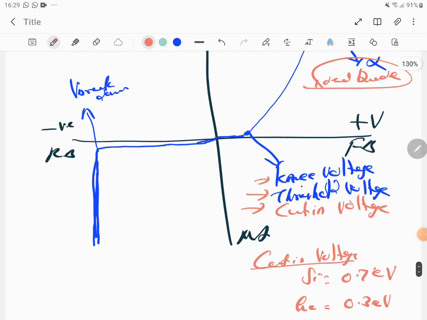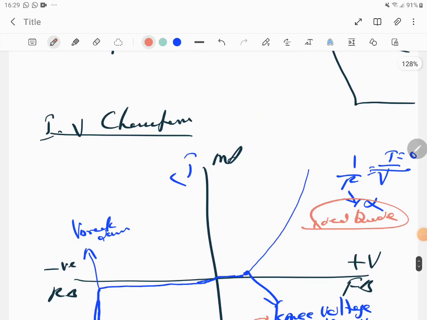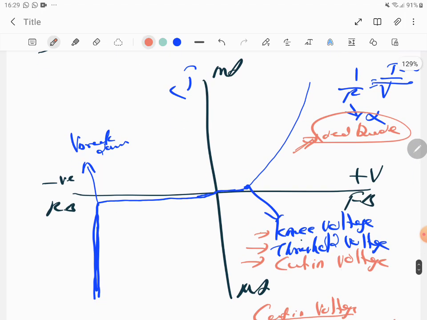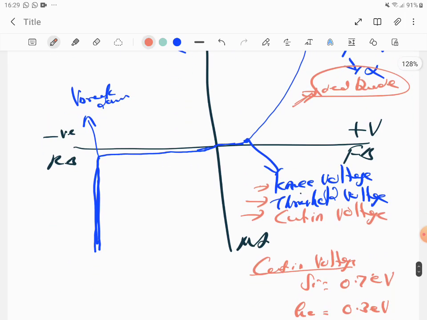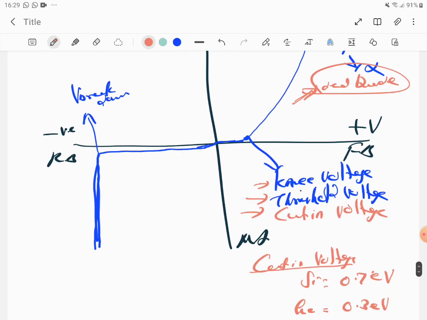So okay, this is what it is. They'll ask you about the ideal diode. Why is the current 0? Because for an ideal diode, resistance is infinity. After the knee voltage or threshold voltage, the ideal diode is no more ideal, and the resistance starts decreasing, so the current starts slowly increasing, and that's why the first quadrant is like this, up to the breakdown voltage. Are you clear? So this is the graph they'll ask you. There are so many important points in this graph, with all these electron volt values.